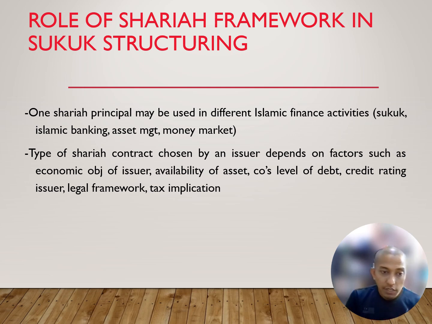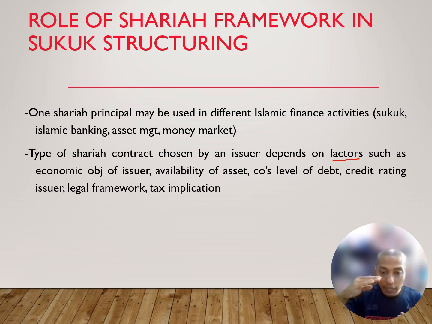So you see here, the type of Sharia contract chosen by the issuer depends on the factors. A lot of factors influence the issuer to issue this or that item, such as the economic objective of the issuer: what objective does the issuer want to achieve? Then availability of assets and company level of debt.